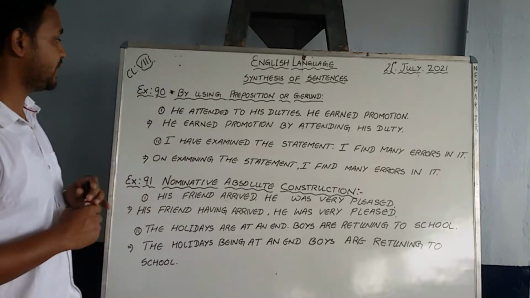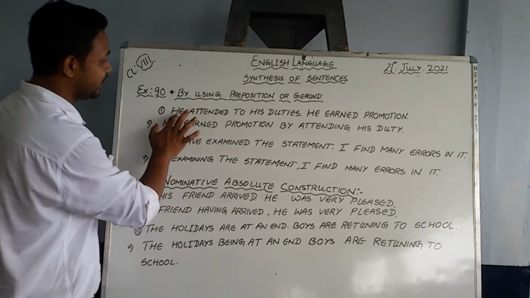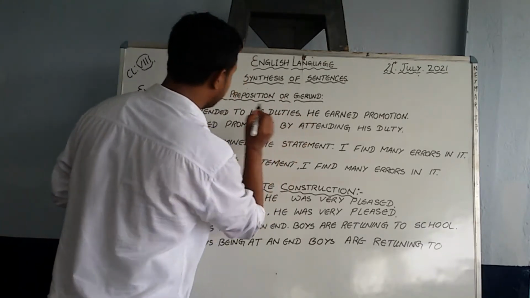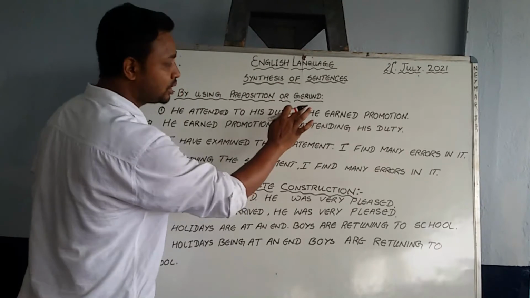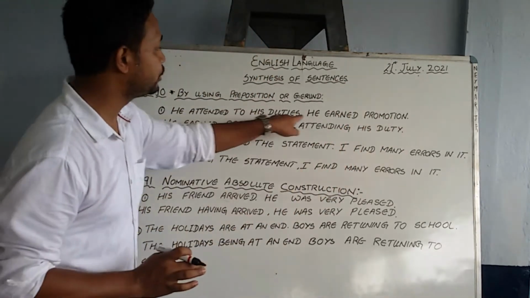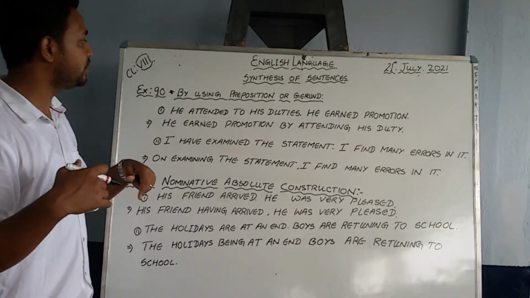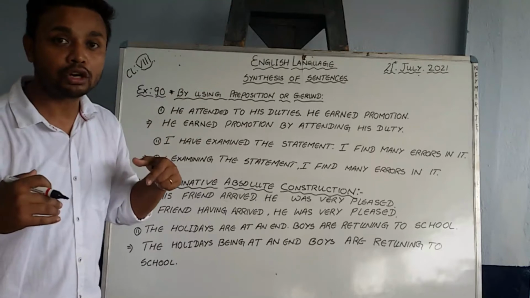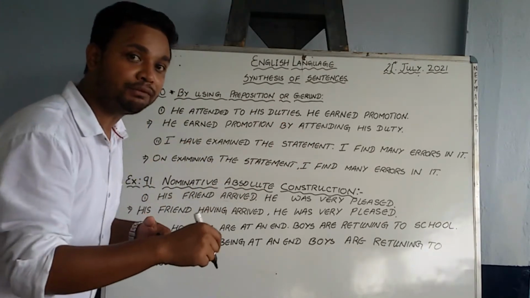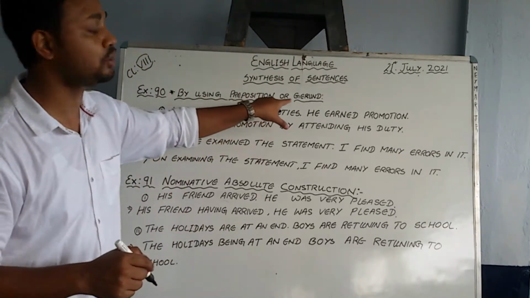Let us see the example. The first question that you have in the book is, he attended to his duties. You see a full stop out here. He attended to his duties, he earned promotion. There's a full stop. These are two different sentences. Now our job out here, when we do this exercise, is to make two sentences into one. And the specific thing that is given to us is by using preposition or gerund.